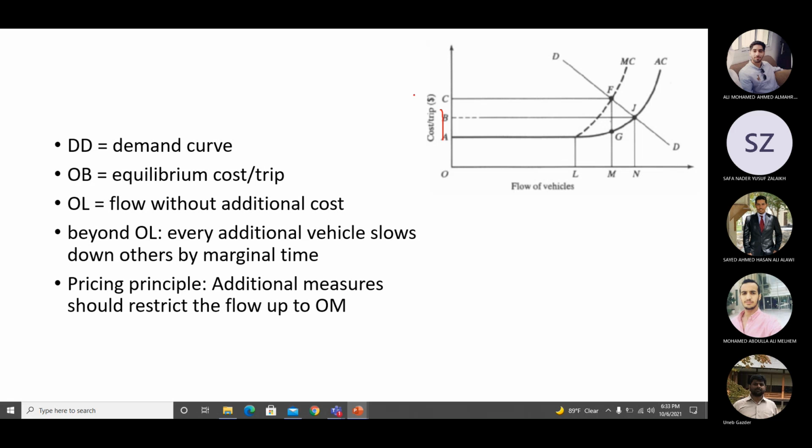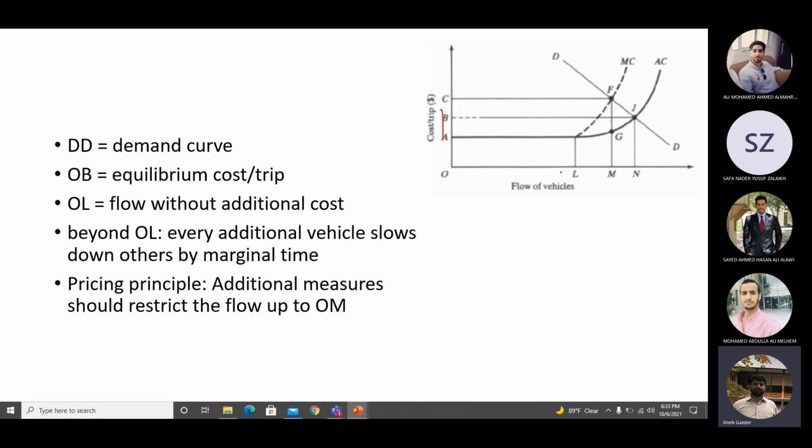Okay. So average cost is increasing and the marginal cost is also increasing. Okay, we have discussed average cost means total cost per unit of vehicle, and the marginal cost is increase in cost with the increase in additional vehicle.